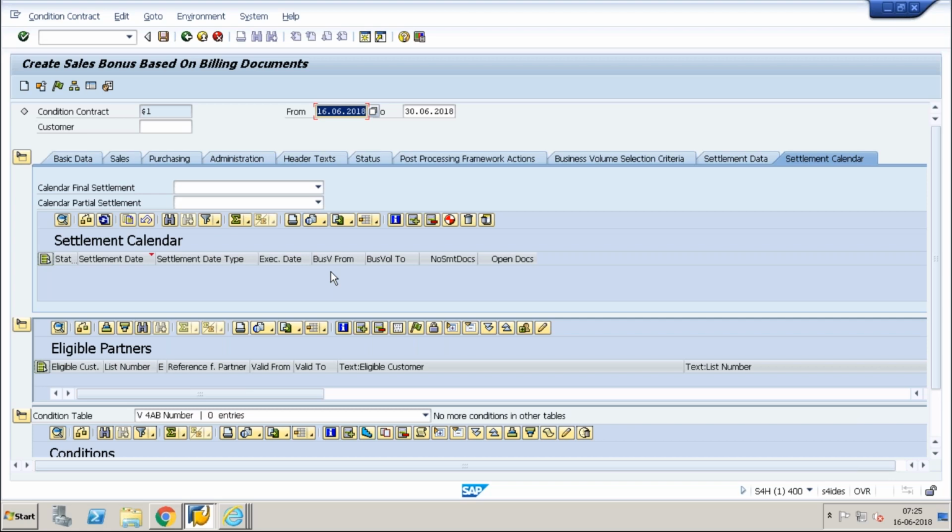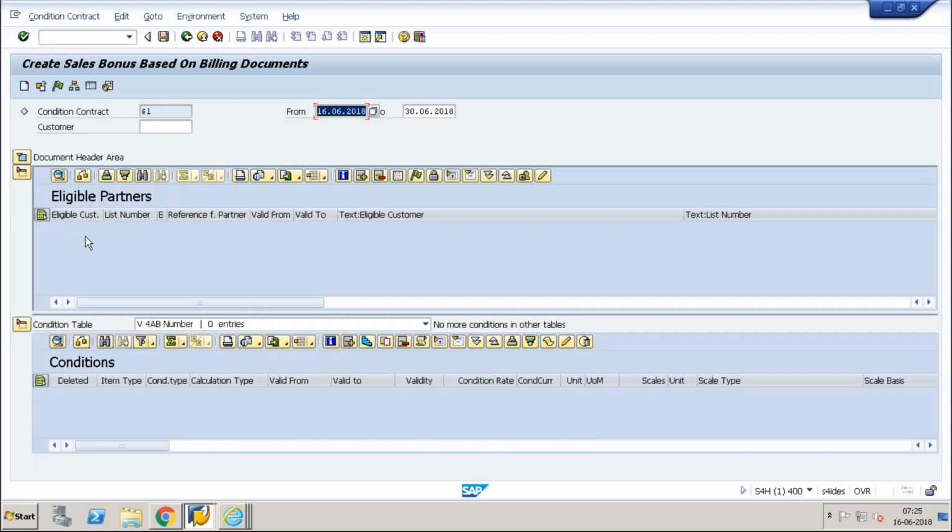And next I will go to the partners. So I have entered all my business volume or settlement, how this particular document has to be settled. All this data I have maintained at header level. Then I will go to the condition partners or eligible partners.